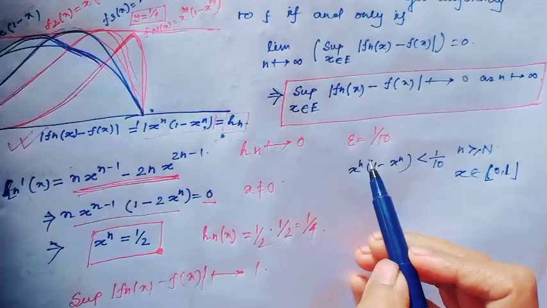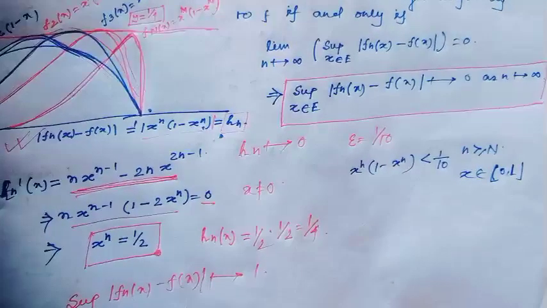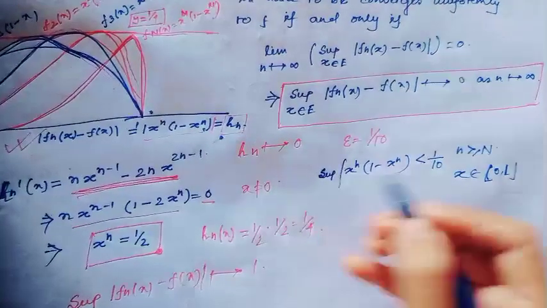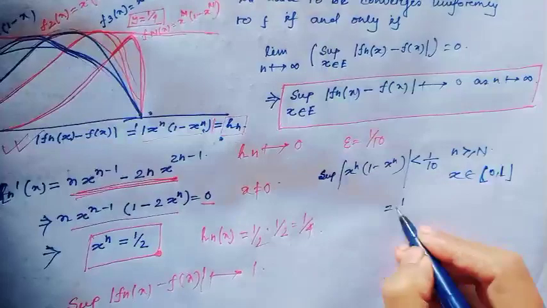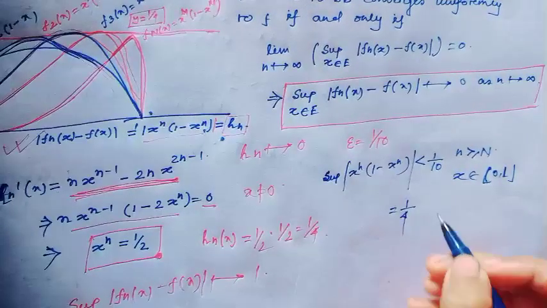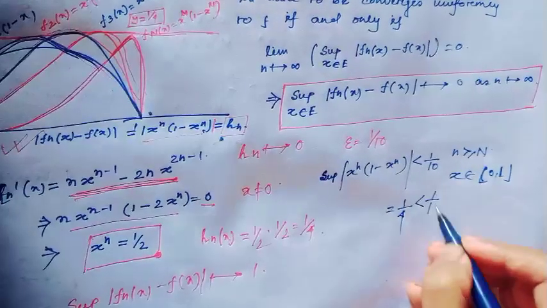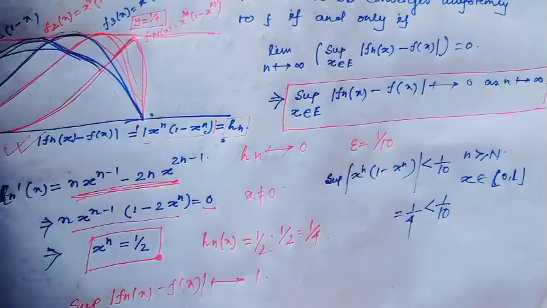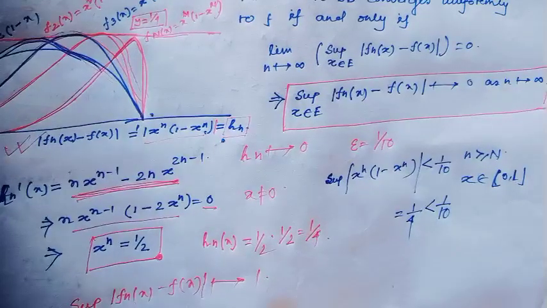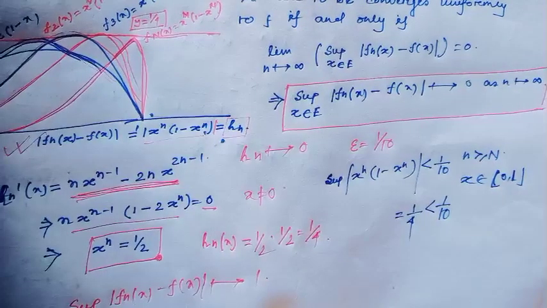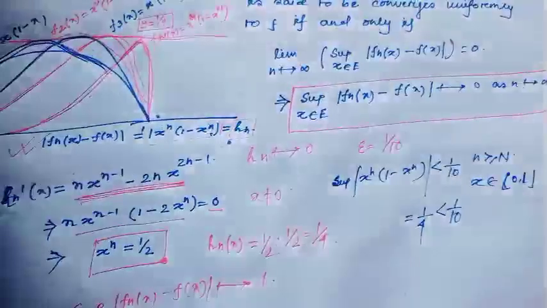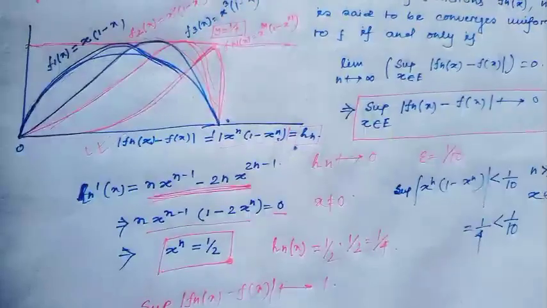But I have got that the supremum of this value is actually 1 over 4, and 1 over 4 is not less than 1 over 10. This is not possible. So this sequence of functions is not uniformly convergent. I hope all my viewers have understood the whole process.